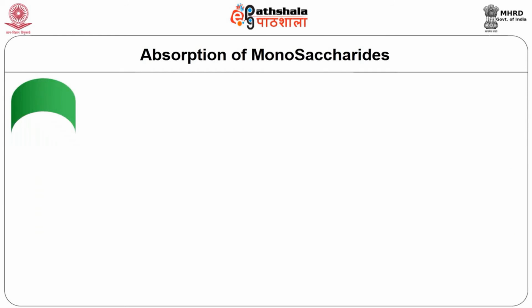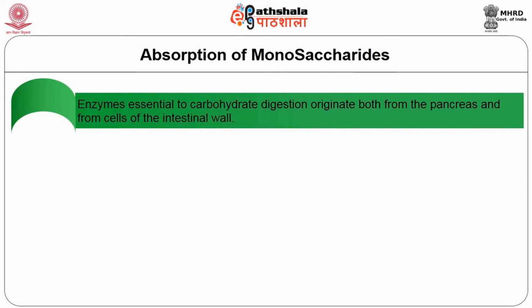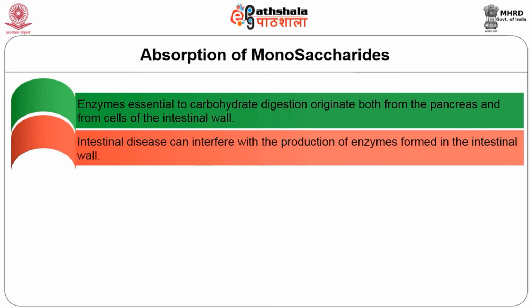It is important to remember that enzymes essential to carbohydrate digestion originate both from the pancreas and from cells of the intestinal wall. Intestinal disease can interfere with the production of enzymes formed in the intestinal wall.